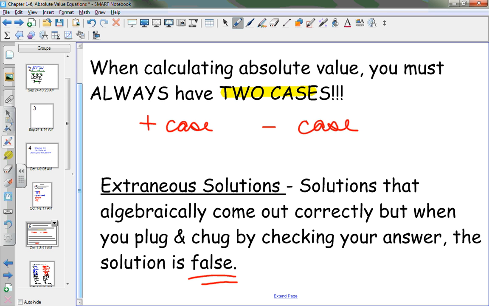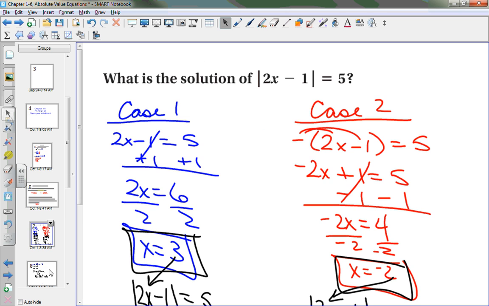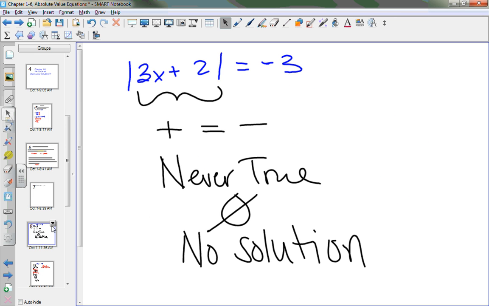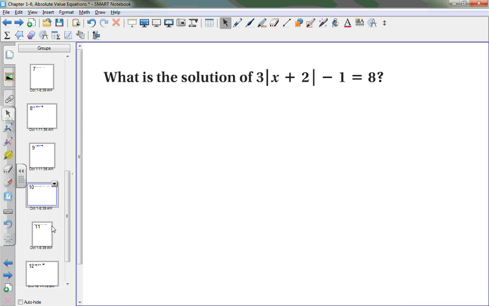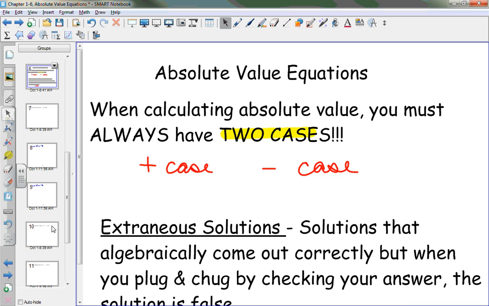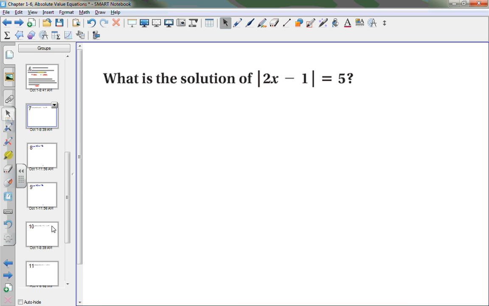So now let's go to the meat and potatoes of this lovely little section. Very easy concept here. I give you, what is the solution of the absolute value of 2x minus 1 is equal to 5. Now, what did I just talk about whenever solving absolute value equations? What did I say was very important for you to do every time? Do what's inside the bars first.